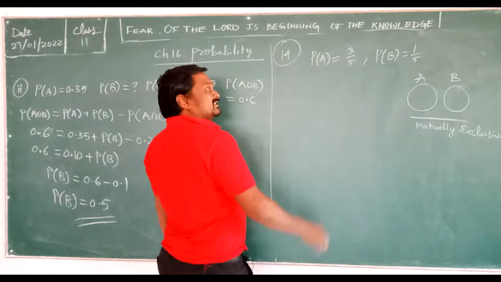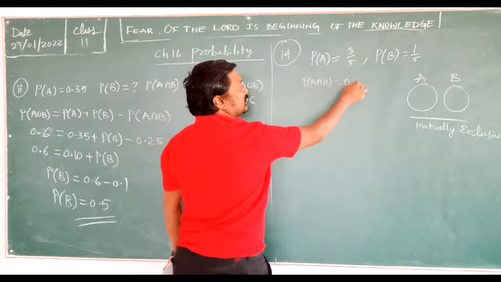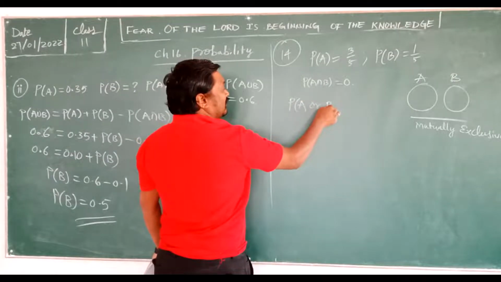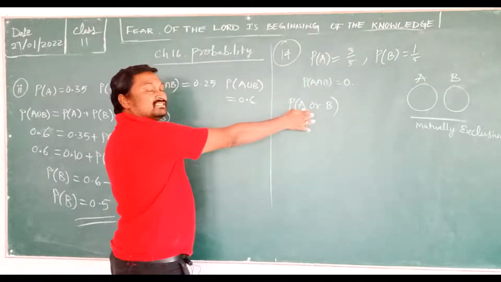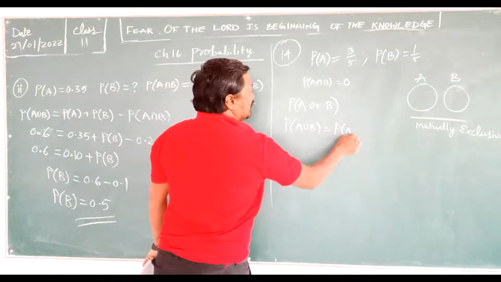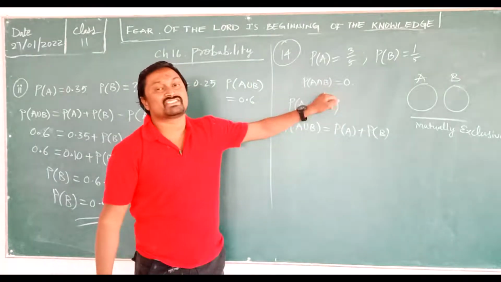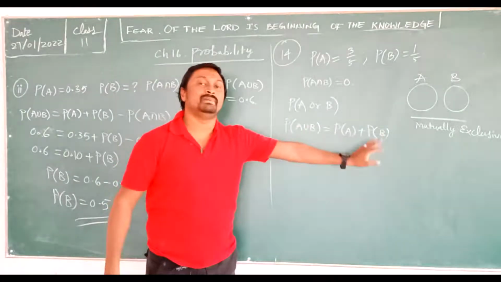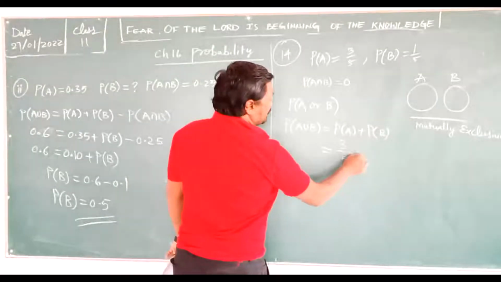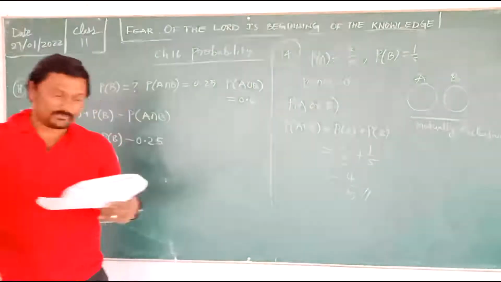So that means there is no intersection, or simply we say P of A intersection B is equal to 0. Now what do I need to find? P of A or B. A or B is nothing but the union. P of A union B is equal to P of A plus P of B. Here we won't get the intersection, only P of A and P of B. P of A is 3 upon 5, P of B is 1 upon 5. Totally 4 upon 5. That is the 14th question.